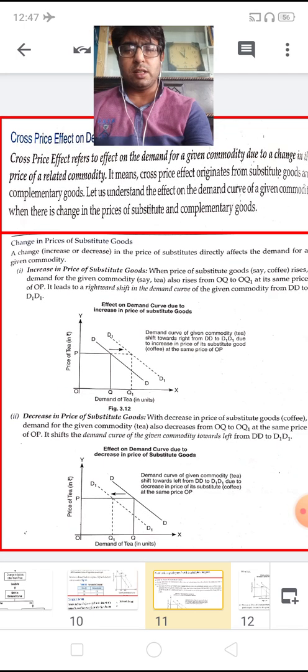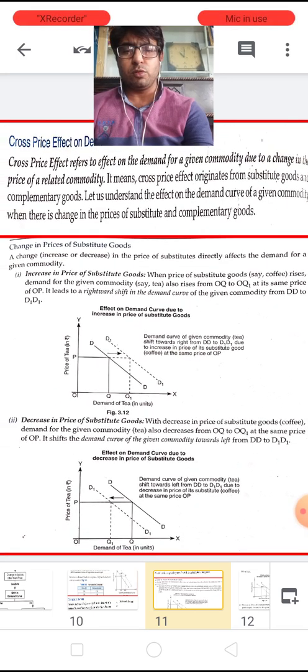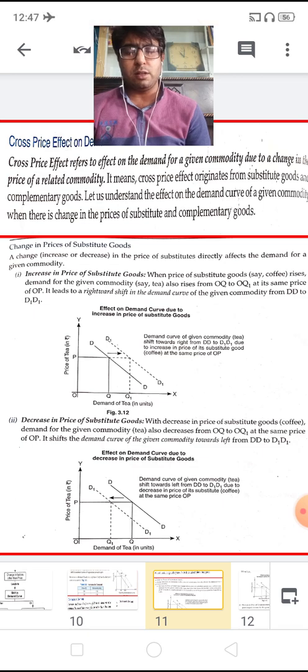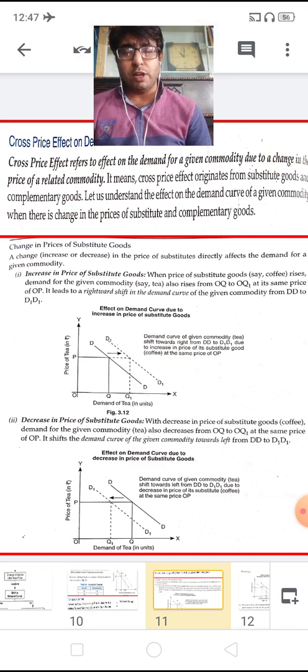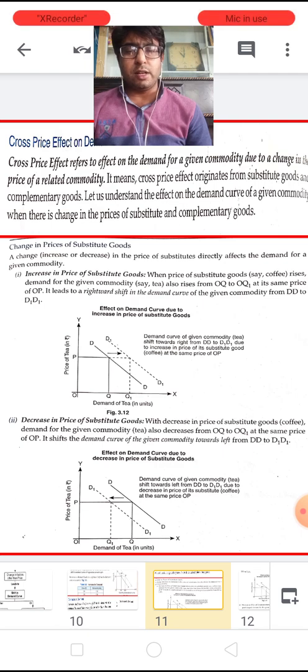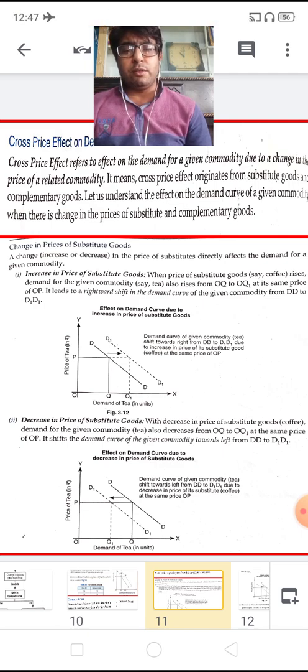Suppose there is an increase in the prices of substitute goods, then how does it affect the demand of the given commodity? Here we are taking two goods: the given good is tea and the substitute good is coffee. When the price of the substitute good, say coffee, rises, the demand of the given commodity, say tea, increases.